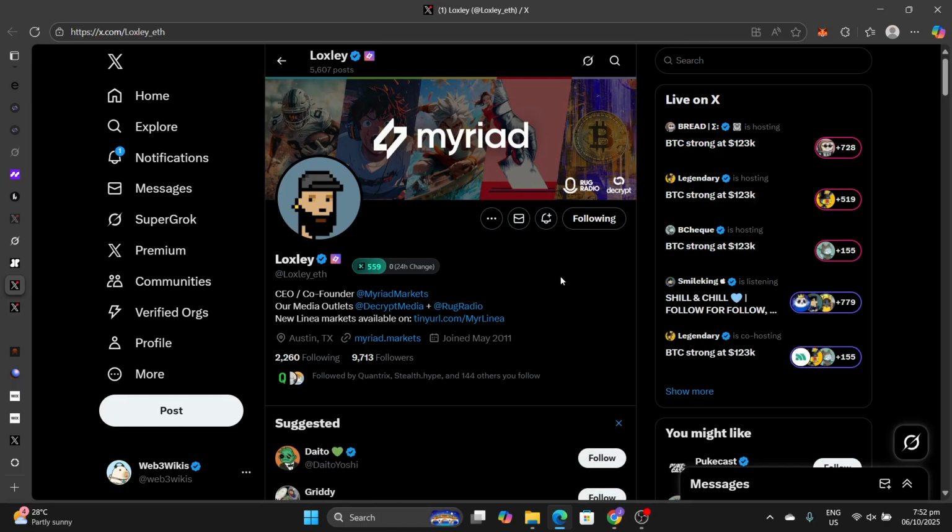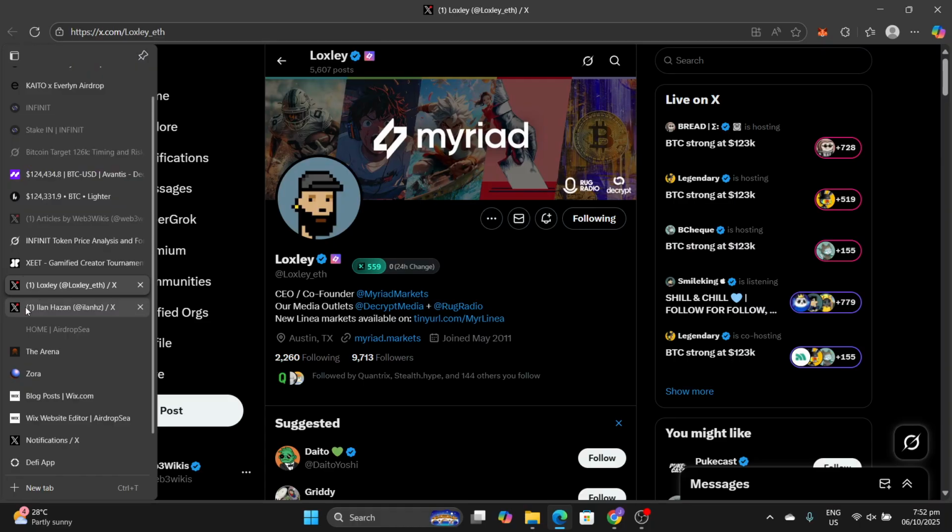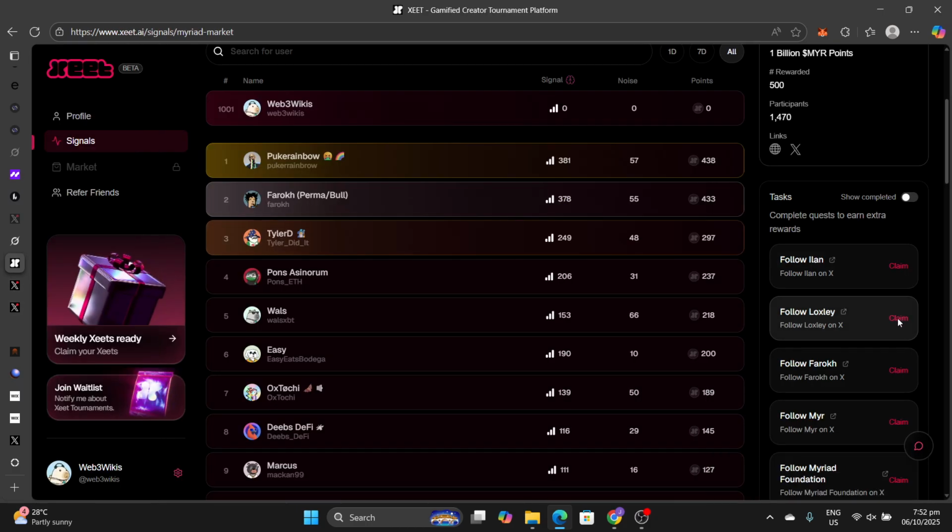These are also users, although Xeet, I think, mostly tracks your posts. But of course, you want to interact with these users as well. You never know, if they begin to track replies, it may count towards your Xeet earnings and help you climb the Mindshare leaderboard of Myriad Market on Xeet. So let's try to claim this.